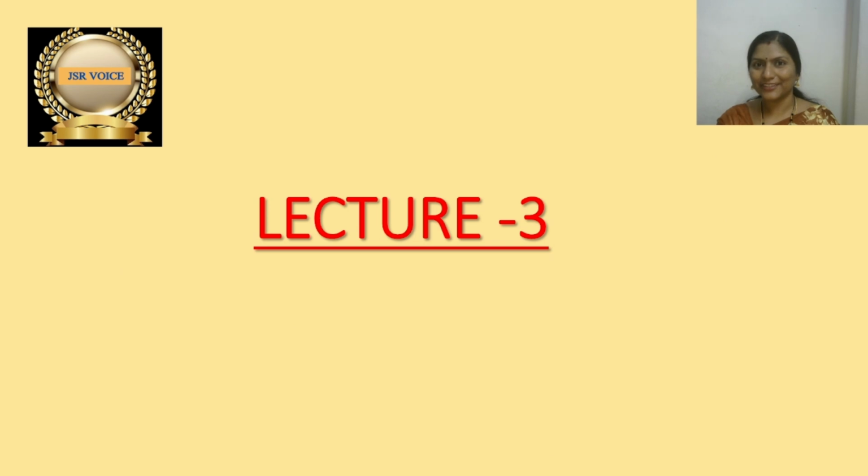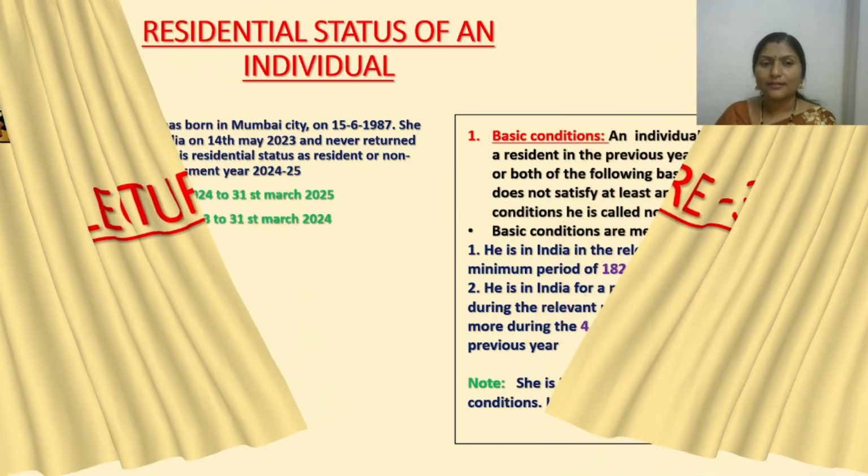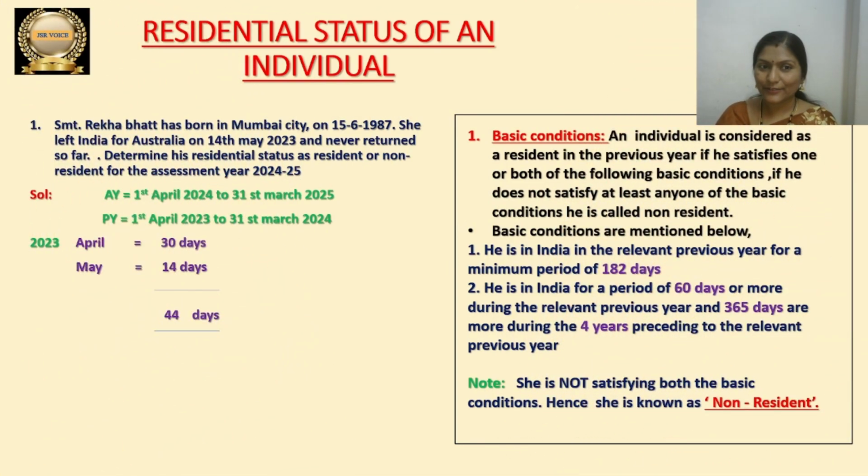So welcome to lecture 3. Here I want to discuss with you the solution of one question related to determination of residential status of an individual person, whether he is resident or non-resident. If he is resident, again we will determine whether he is a resident and ordinary resident or resident but not ordinary resident. Let us go into the question and discuss that. So here you have the question. Let me read the question and let us discuss that.